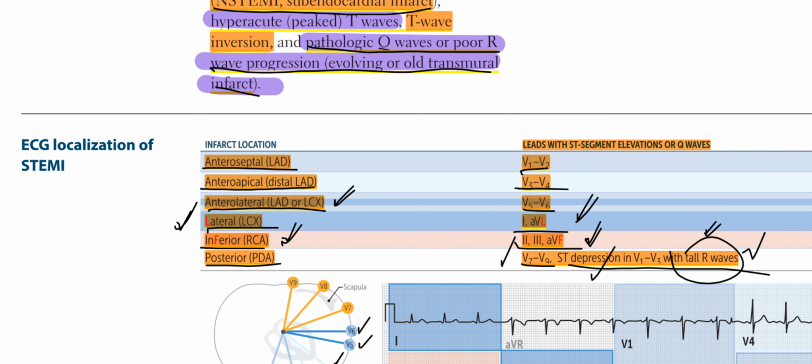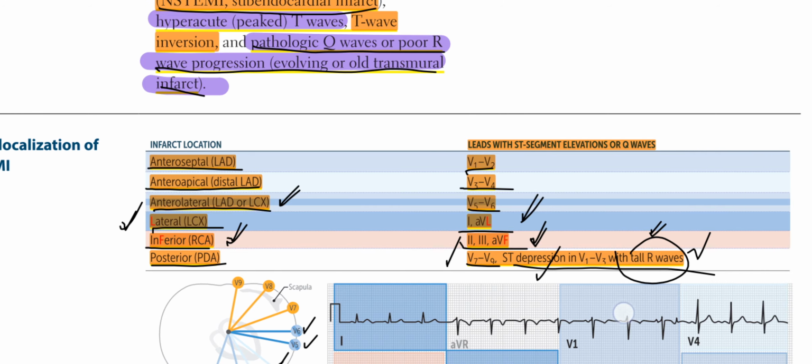Once again, anteroseptal LAD V1 V2, anteroapical distal LAD V3 V4, anterolateral LAD or LCX V5 V6, lateral LCX, that is lead I and aVL, inferior RCA II, III, aVF, posterior PDA V7 to V9, ST depression in V1 to V3 with tall R waves.